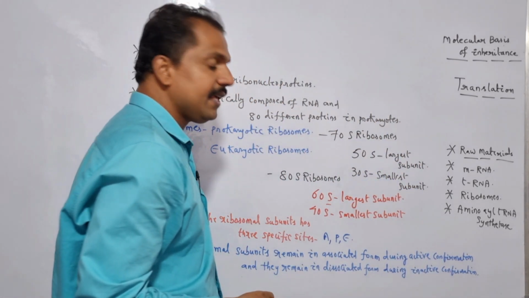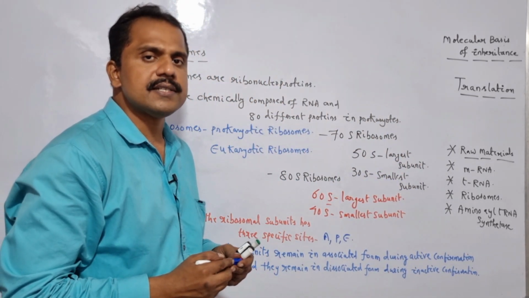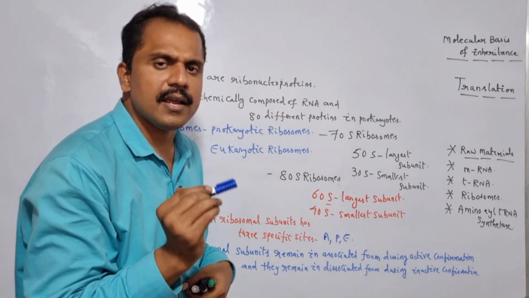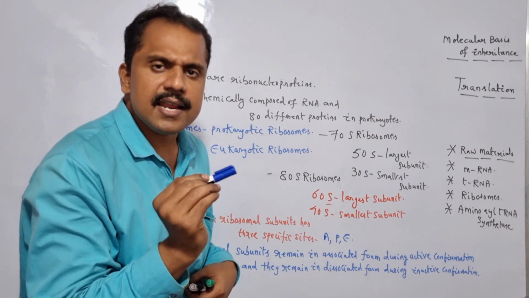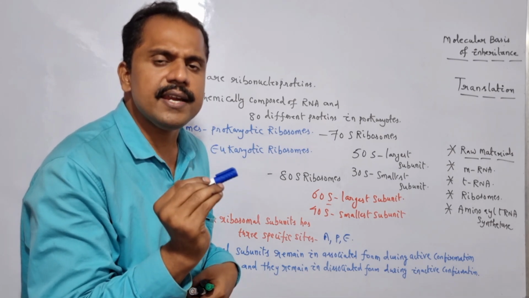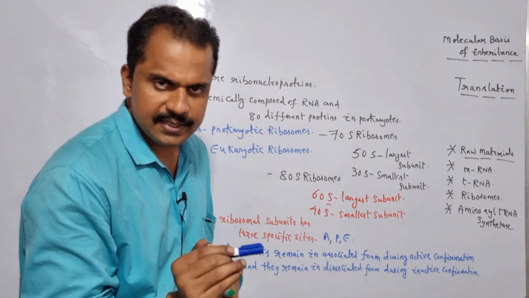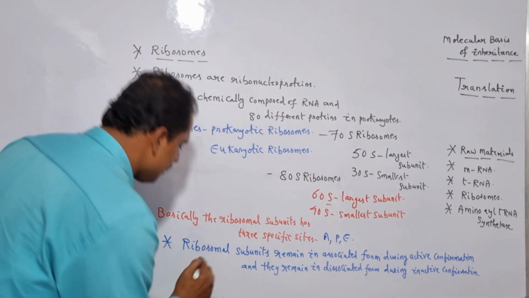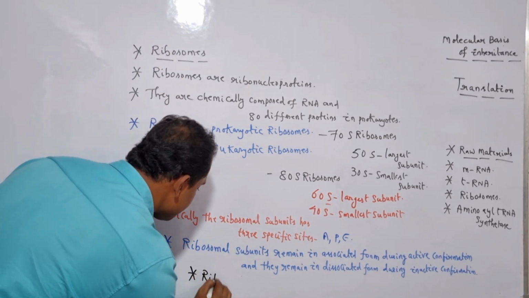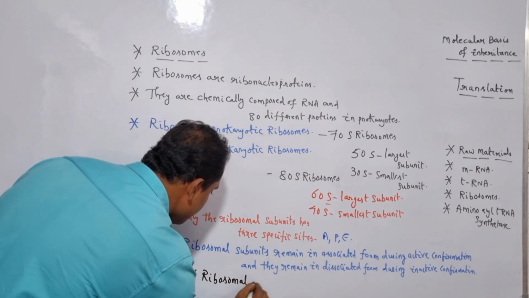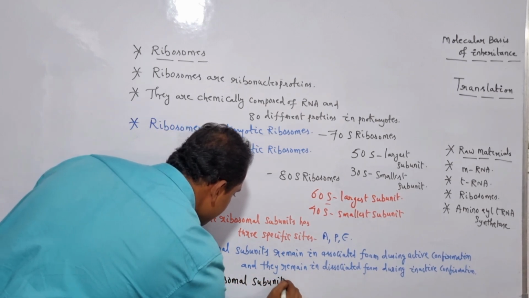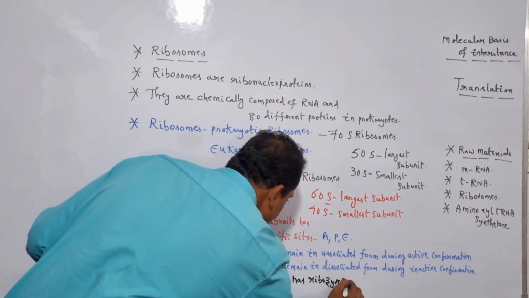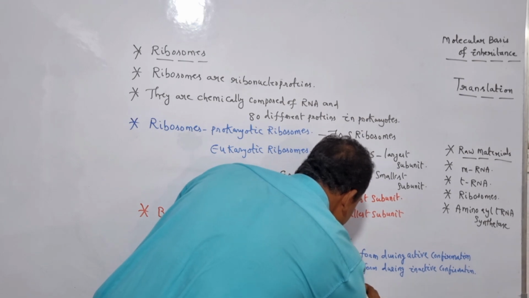Right? And here basically the ribosomal subunits contain specific ribozymes which are responsible for organizing the peptide bond. And here these include 23S rRNA in case of prokaryotes, whereas 28S rRNA in case of eukaryotes. Is it clear? So let me write it here. Ribosomal subunits have ribozymes for organizing peptide bond.